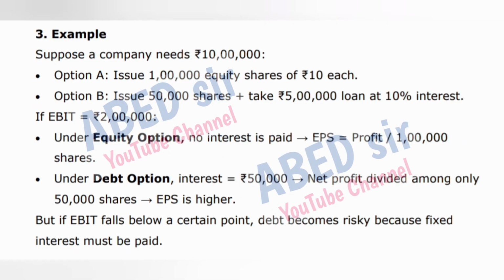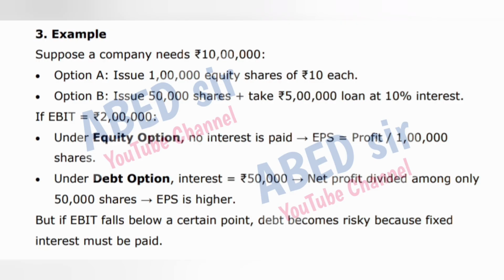3. Example: suppose a company needs 10 lakh rupees. Option A: issue 1 lakh equity shares of 10 rupees each. Option B: issue 50,000 shares plus take 5 lakh rupee loan at 10% interest. If EBIT is equal to 2 lakh rupees.